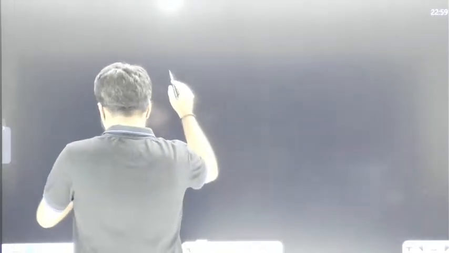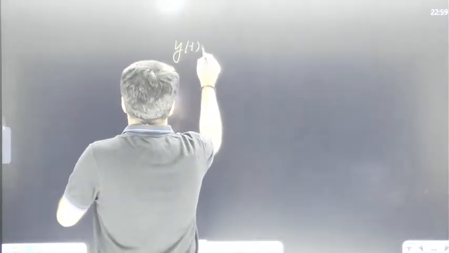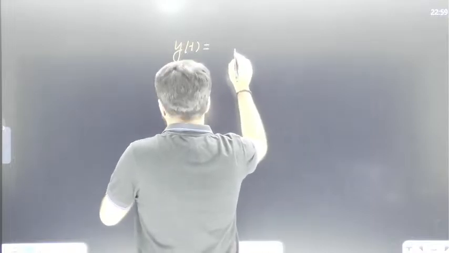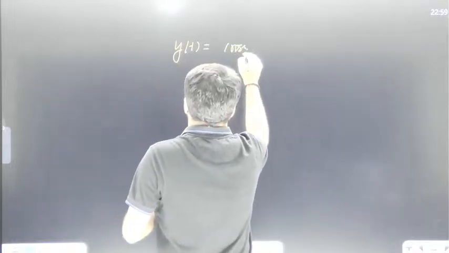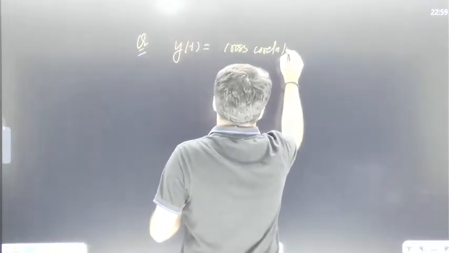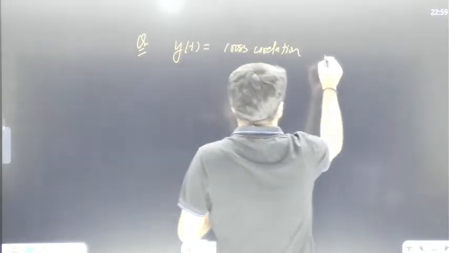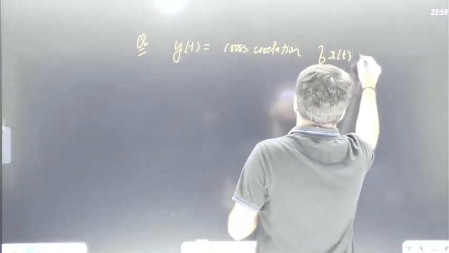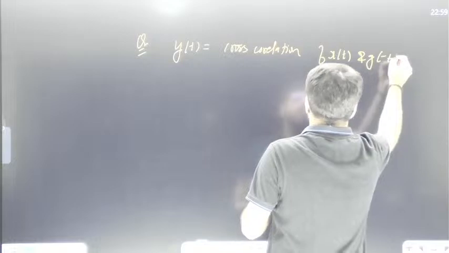So y(t) is given to you as cross correlation between x(t) and g(-t). I received another question. I think I forgot to take it in the PPT. Cross correlation of the x(t) and g(-t).